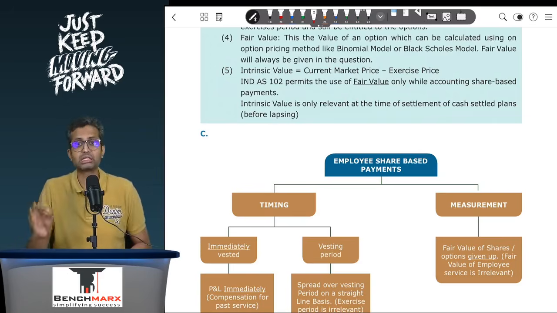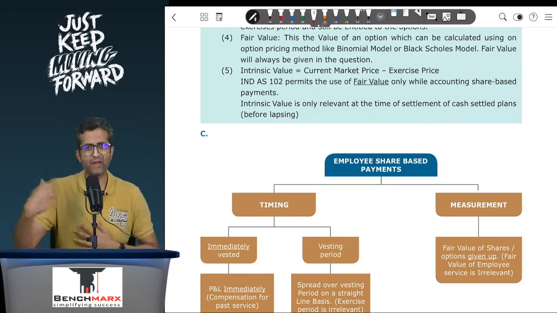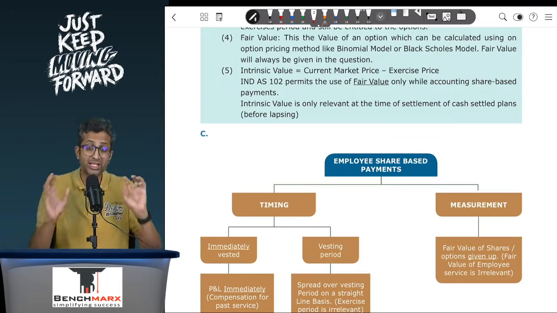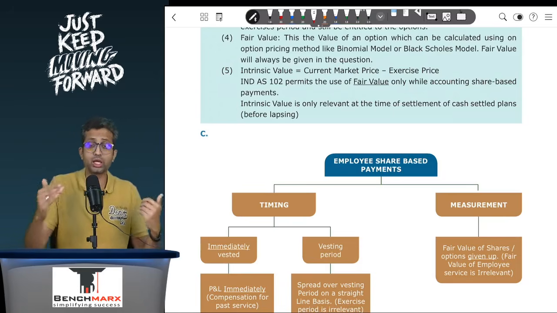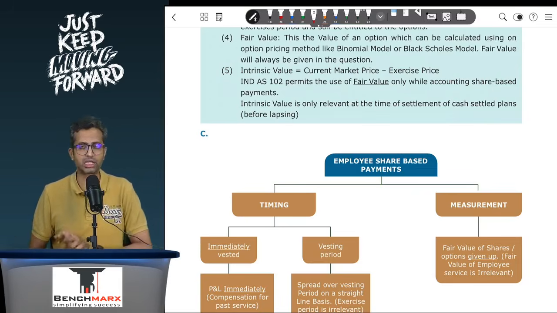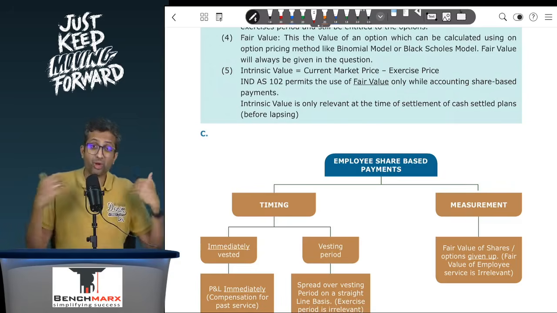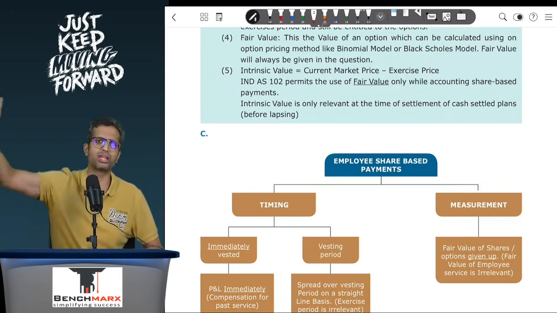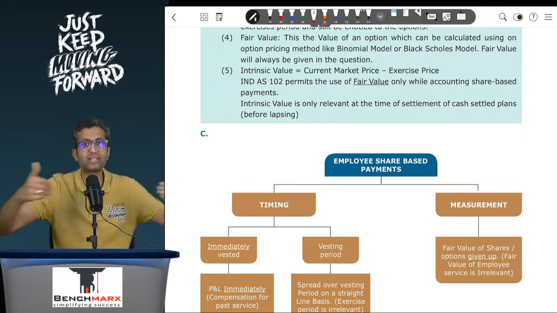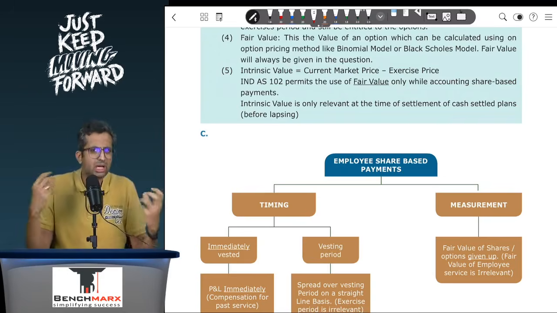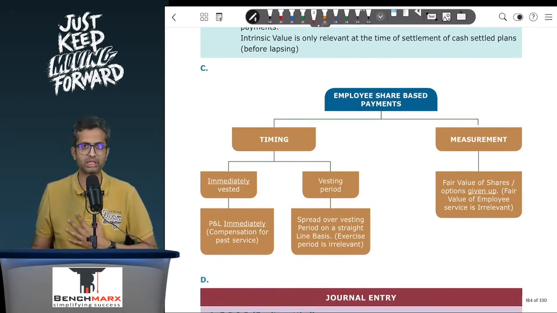So this is the intrinsic value on the exercise date. When you have to pay the employees, you will pay based on the intrinsic value as on the exercise date. So just remember, in case of SARs, when the payment happens, you will pay based on the intrinsic value as on the exercise date. But for accounting, you will have to do accounting during the vesting period. We don't know what the actual value would be at the time of exercise during the vesting period, and hence our working will be based on the fair value. So these are two terms that you need to be quite clearly aware of.